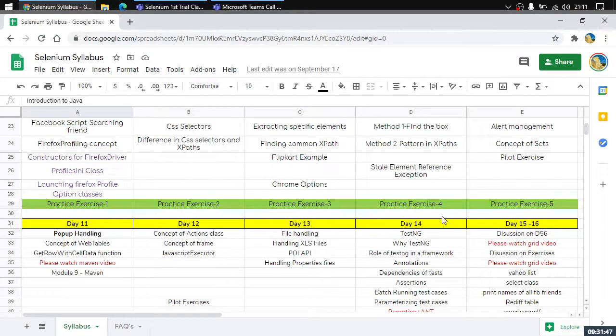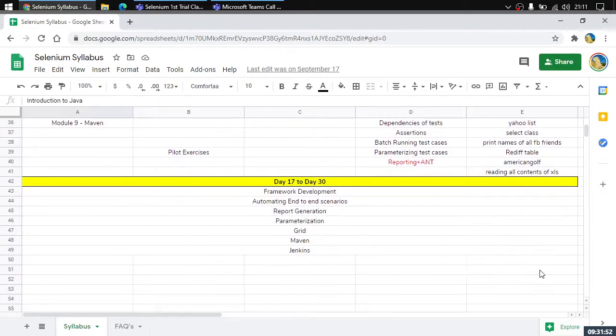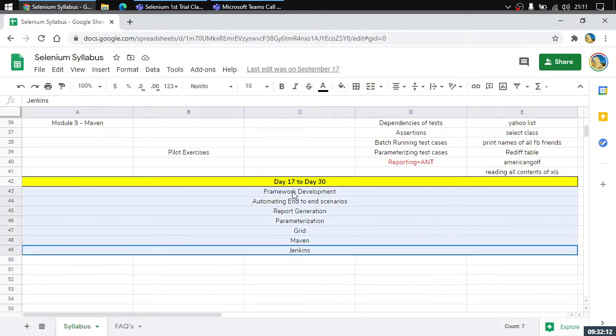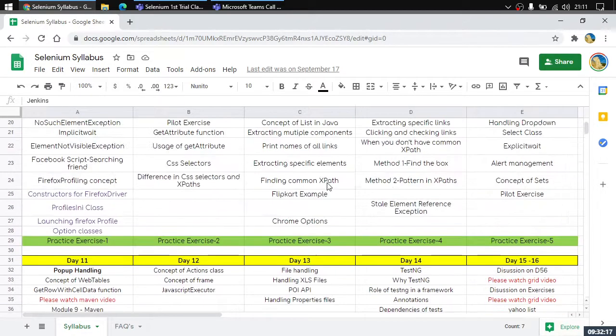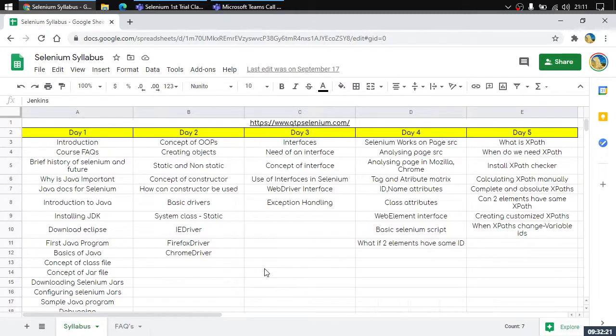You can see that we have lectures till day 16 in which we are covering the topics. Then from day 17 to day 30, this is completely about framework development. We will be developing scenarios, generating reports, and parameterizing test cases. We will be using Selenium Grid, Maven, and Jenkins. So there are a lot of things that we will be learning in day 17 to day 30. But majorly, the content would be covering all the things that are already covered here for Selenium.